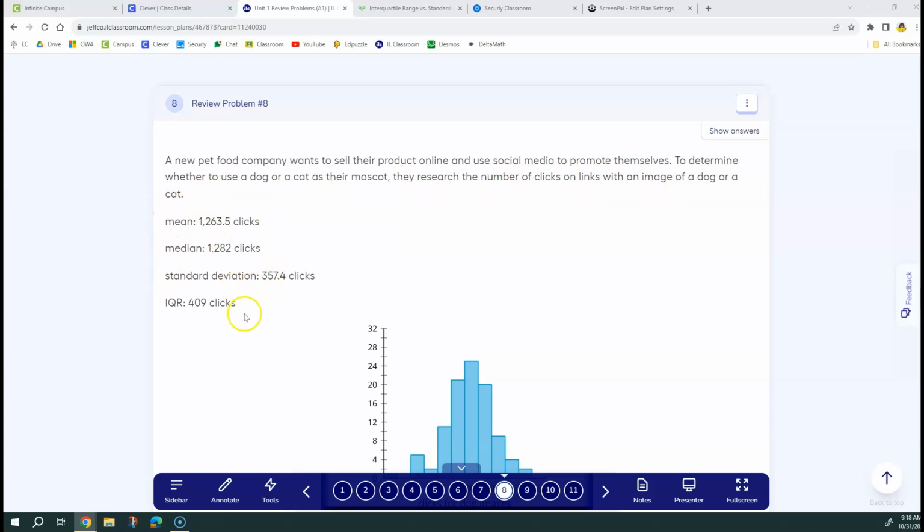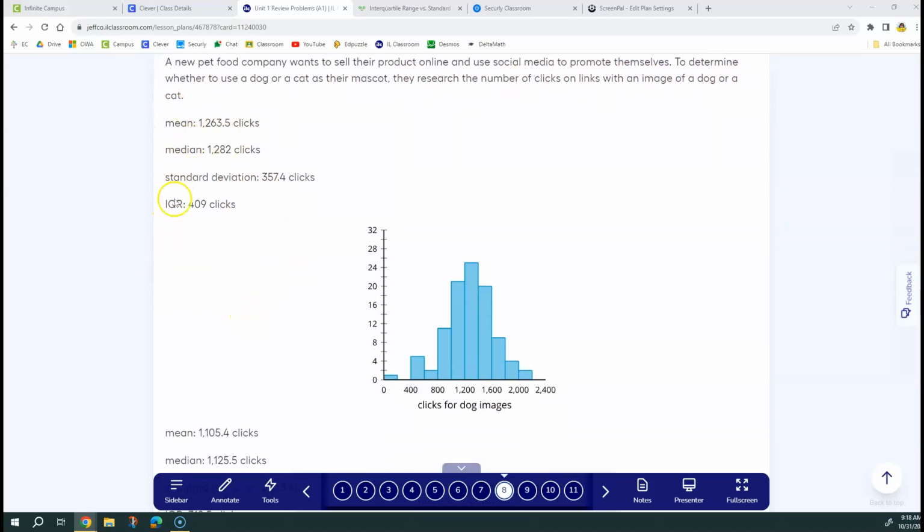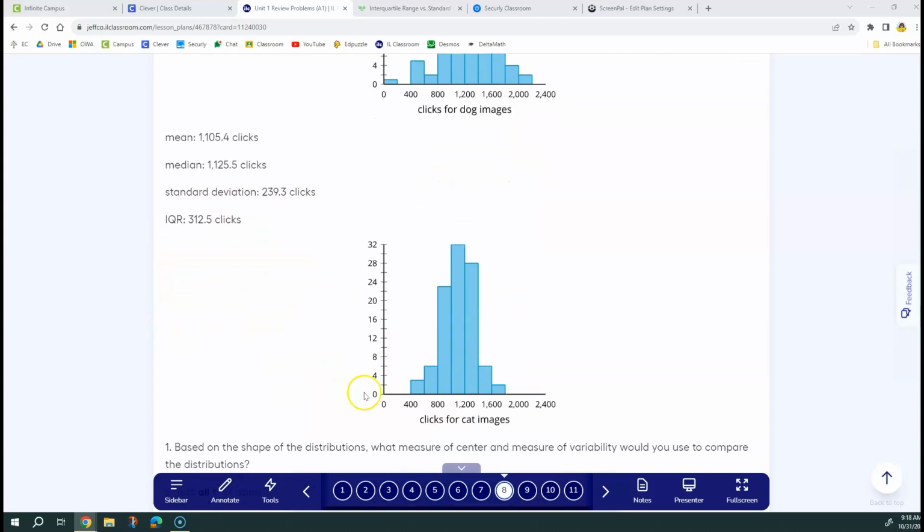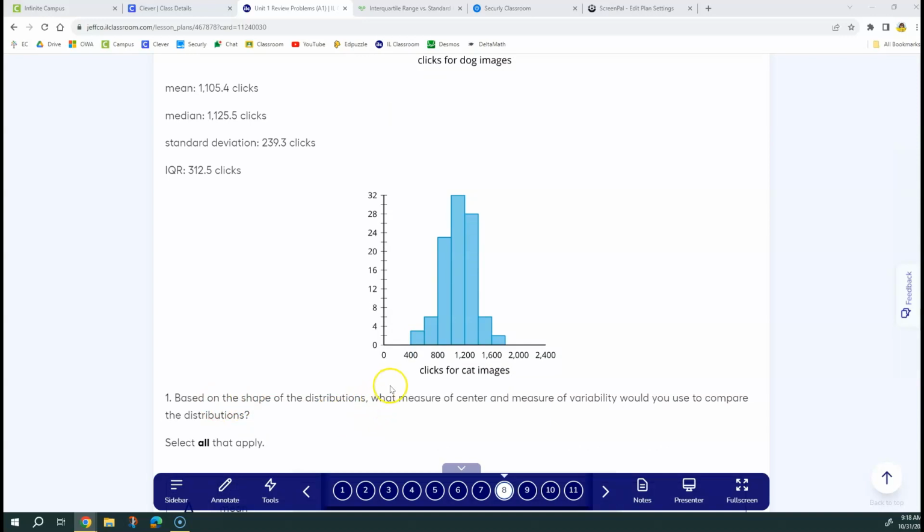So here is the measure of center, measure of variability, and the histogram to go with dog images. And then here we have those measures of center and measures of variability along with the histogram for the cat images. Okay. Based on the shape of the distributions, what measures of center and measure of variability would you use to compare the distributions?